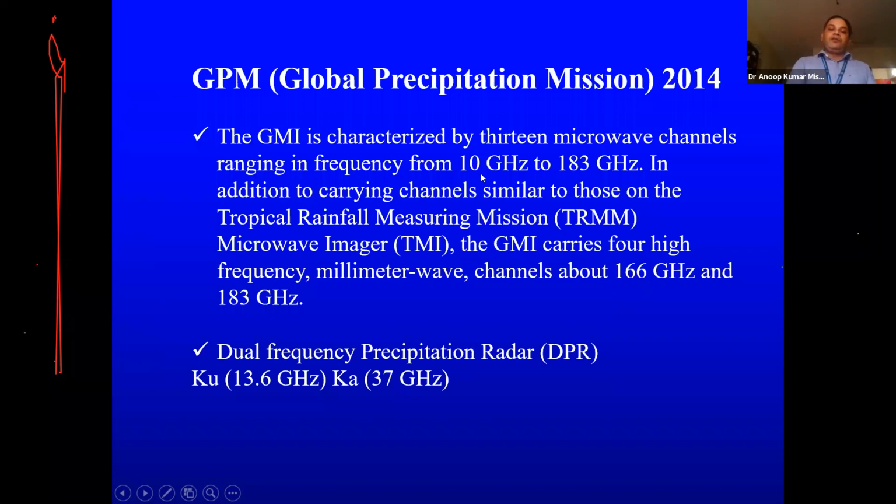Then we had that advanced version that is called the GPM. As I told you, this is the Global Precipitation Mission. It was launched in 2014, and this GMI is characterized by 13 microwave channels. From 11, GPM now had 13, and the frequency range is from 10 gigahertz to 183. So you see that those sensors are just getting advanced with each passing decade. And it has a dual frequency precipitation radar at 13.6 and 37 gigahertz both.